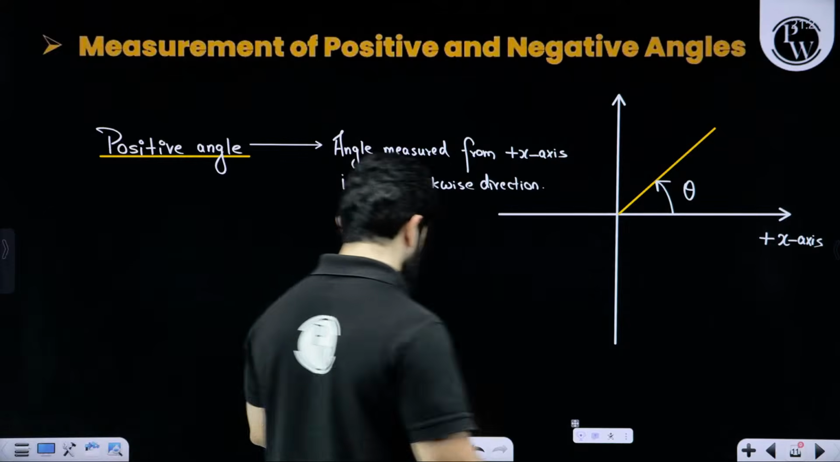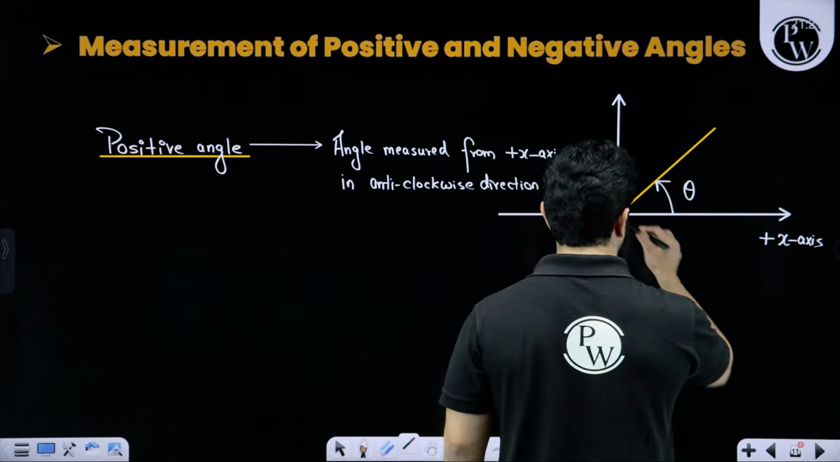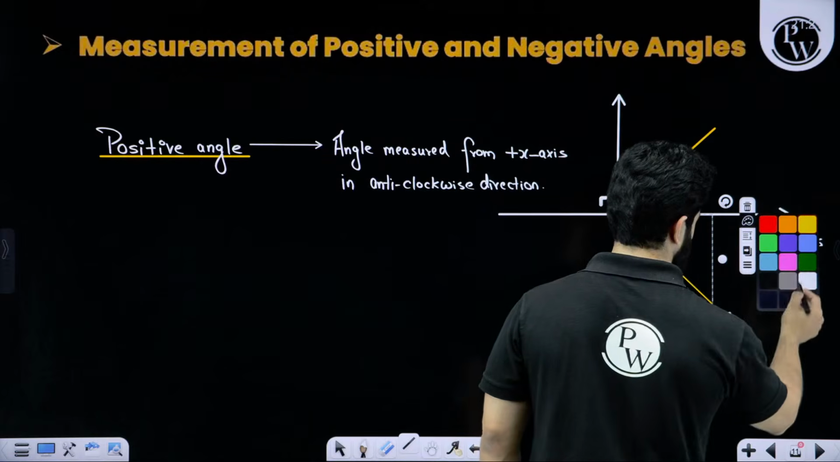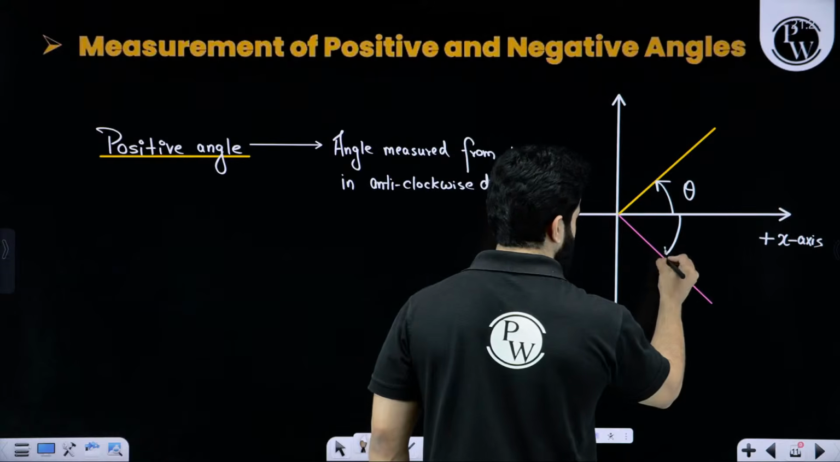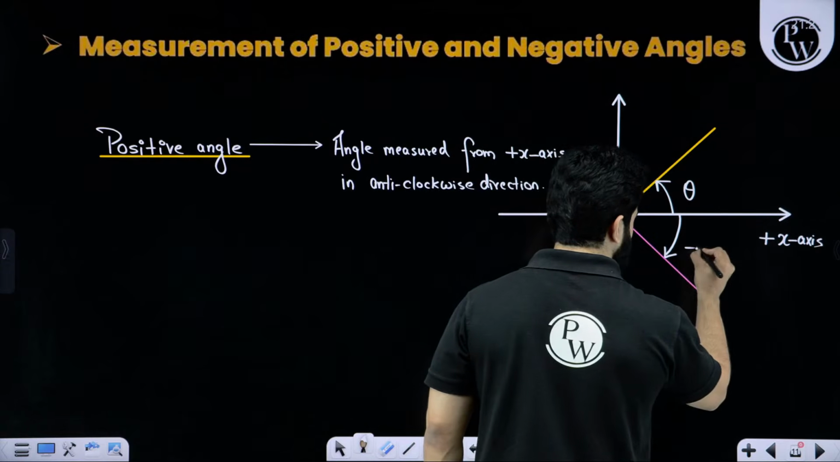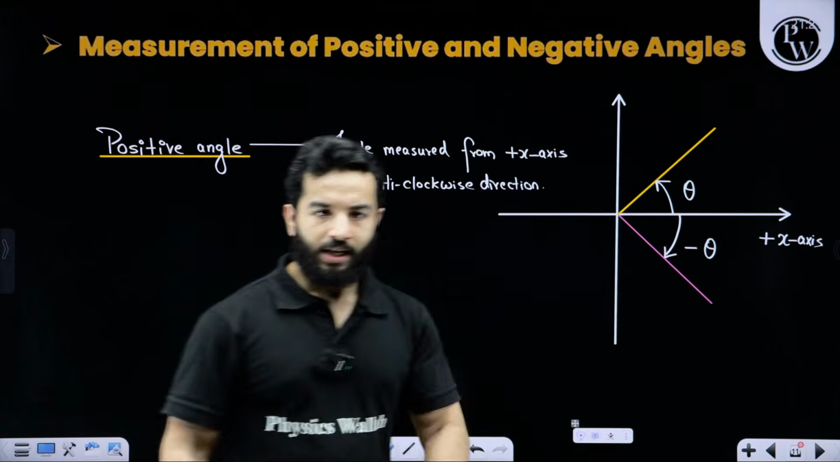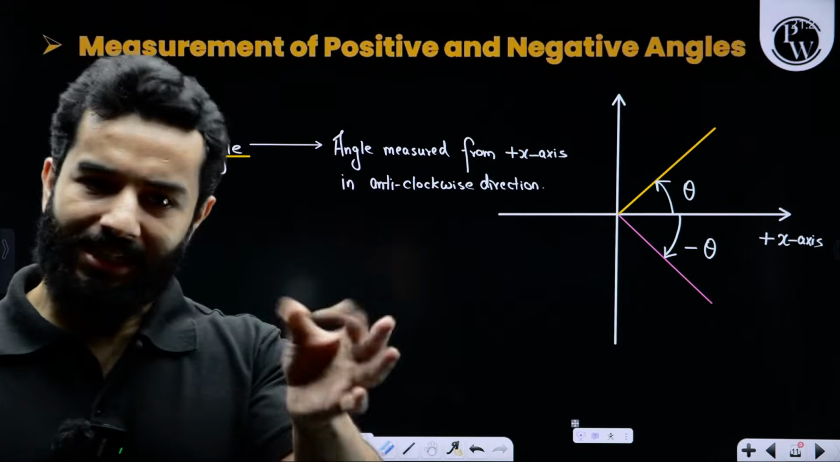If someone does this, let's suppose we have got a line like this, and let's suppose we measure the angle in the clockwise direction, then this angle is regarded as negative angle.